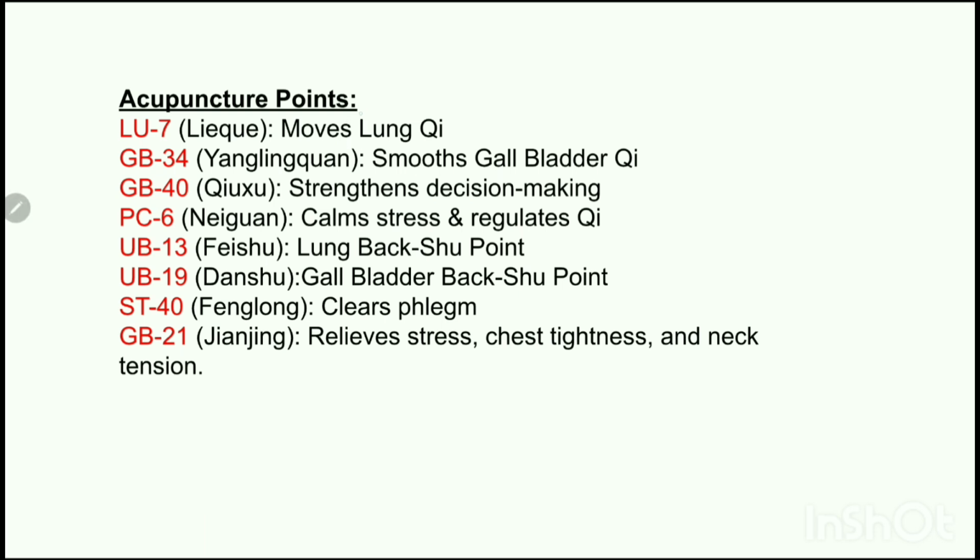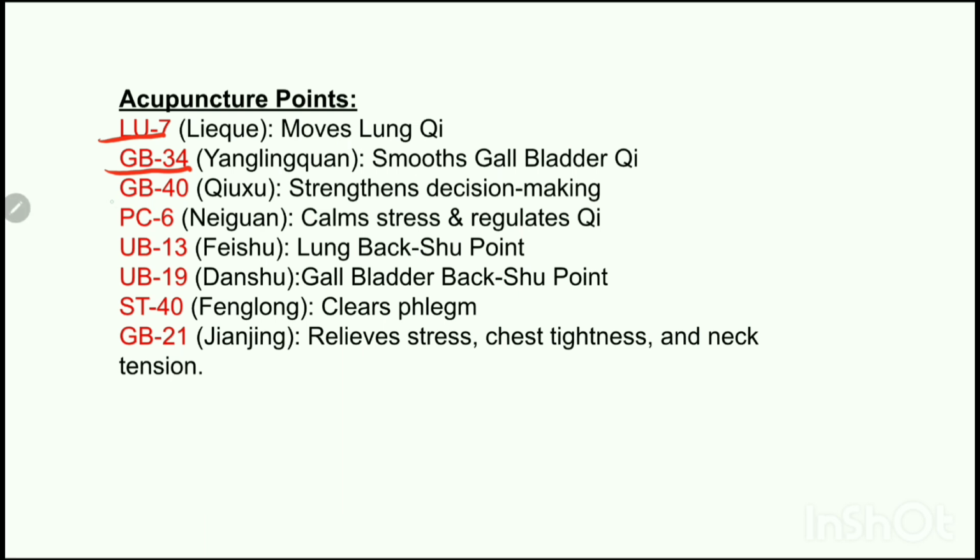These are some acupuncture points which we can use according to the patterns. We can use Lung 7, which will move the lung chi. It will also prevent chi stagnation in the chest and open the breathing. We can use Gallbladder 34, which smooths the gallbladder chi and will prevent chi stagnation, which affects the lungs.